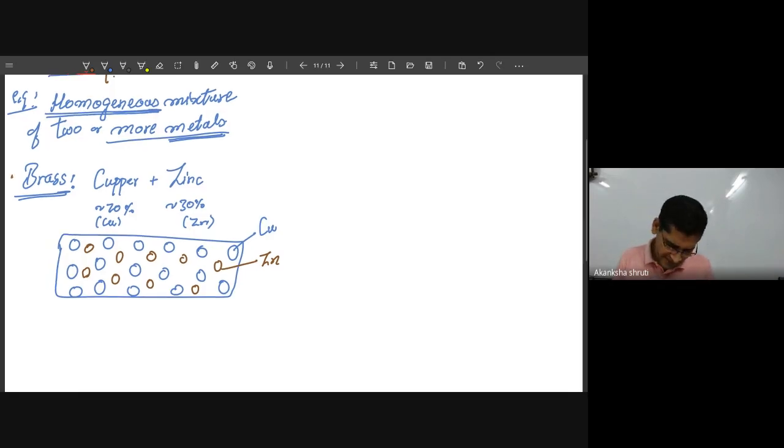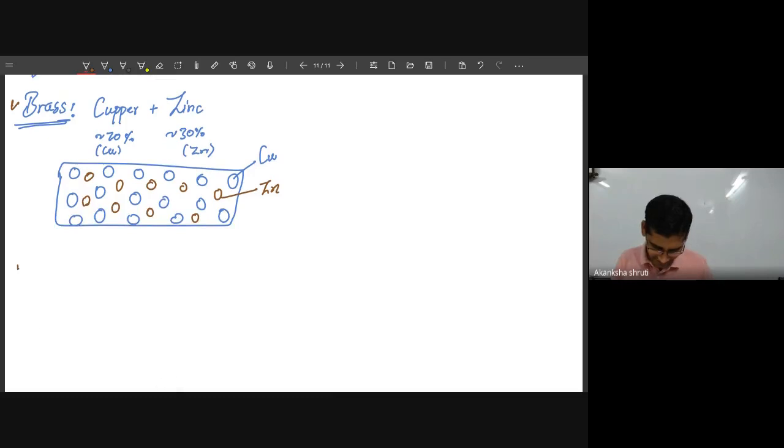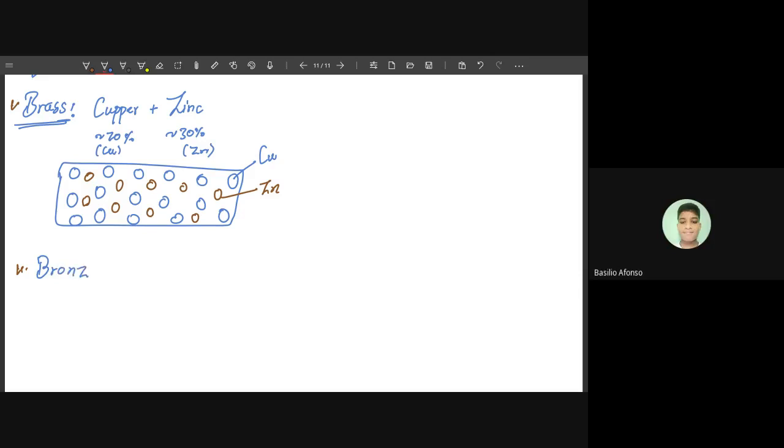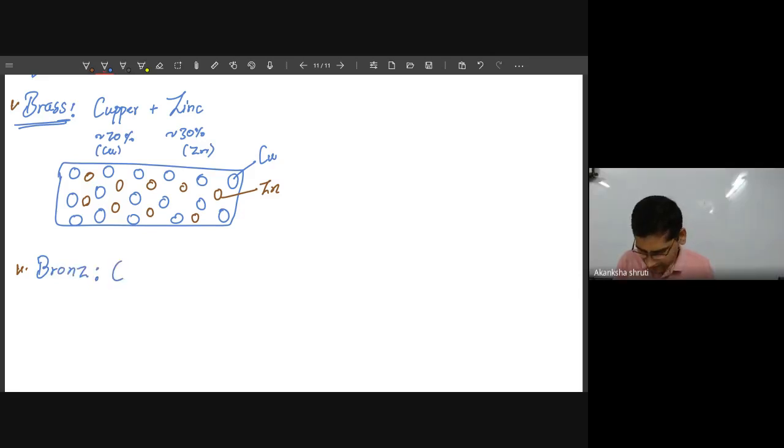The second example that we can take is bronze: copper and tin. If you take this copper, and in place of zinc you add another solid particle called tin, tin is the other element. Copper is denoted by Cu and tin is denoted by Sn.